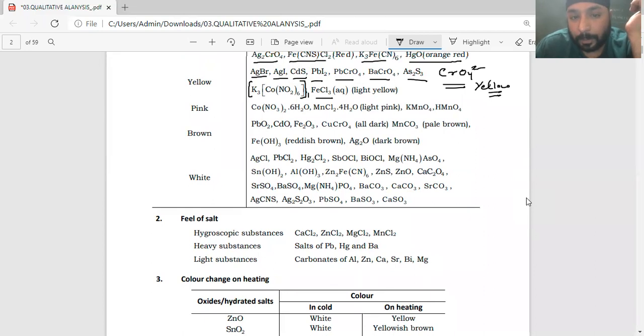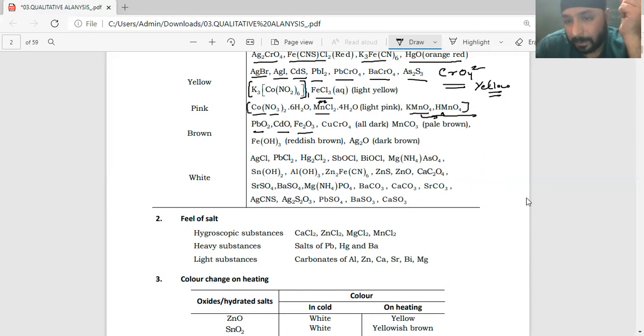Right, now pink color. Cobalt 2 plus generally gives a pink colored solution. MnCl2, again the Mn2 plus oxidation state is pink in color. We can say that it is skin pink, that is buff color. Now, KMnO4 is slightly purple, purplish pink. There is a more dark pink. Same for HMnO4, this is permanganic acid.